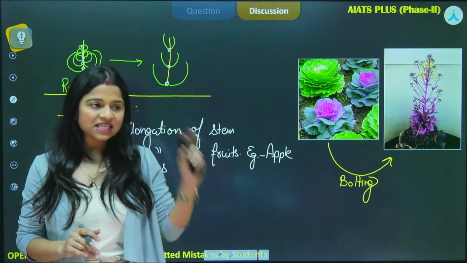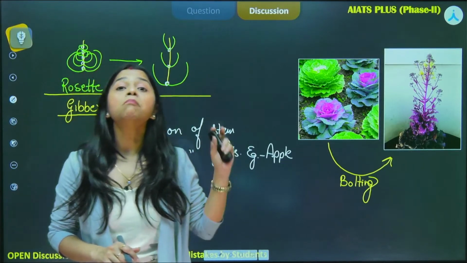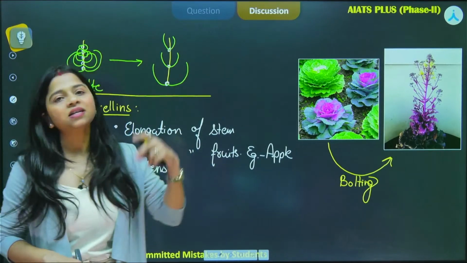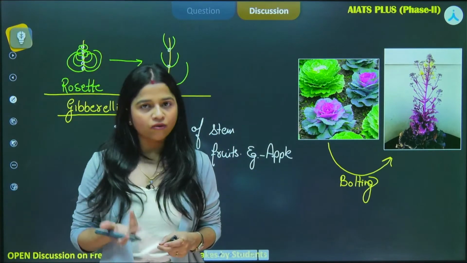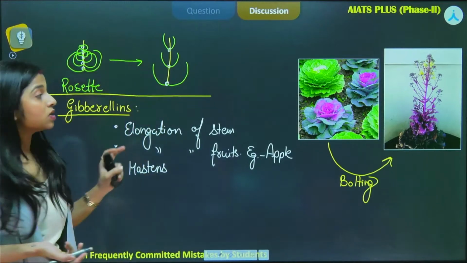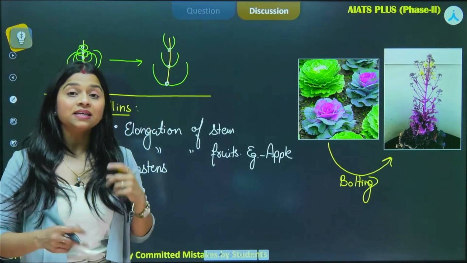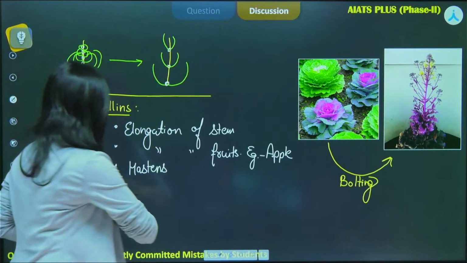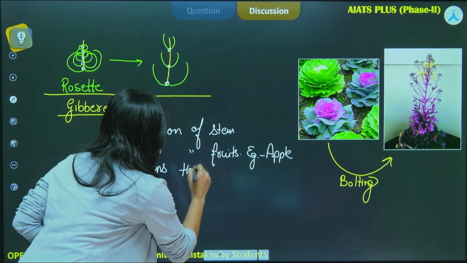Now the seeds are not seeds anymore. They have become malt grains. They are called malt, and that is very beneficial for the good quality of alcohol. Now the process of malting hastens by the use of gibberellins.